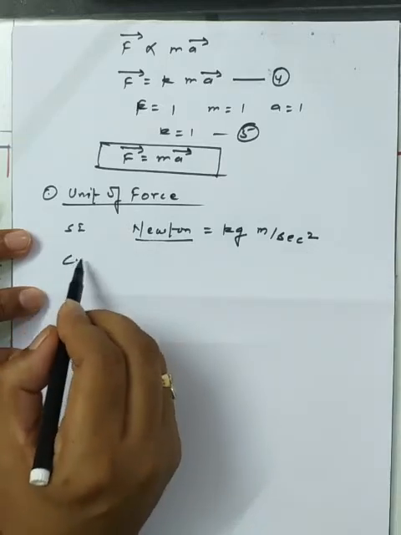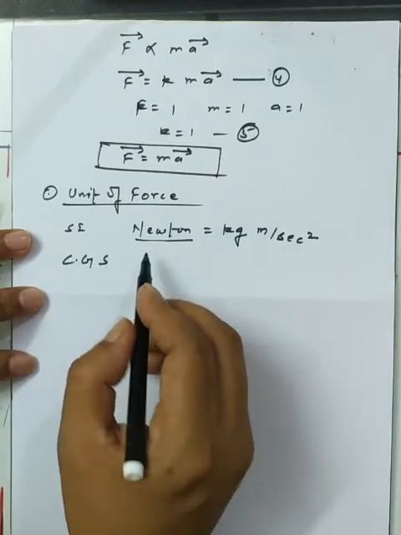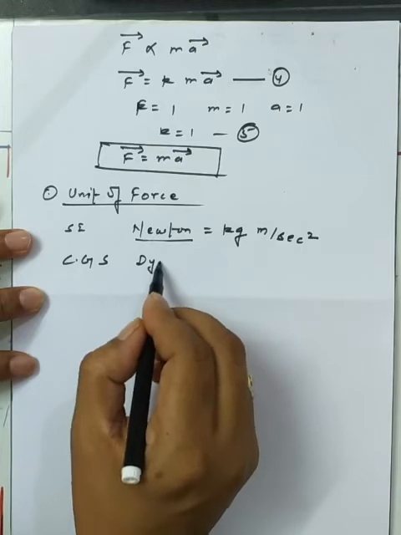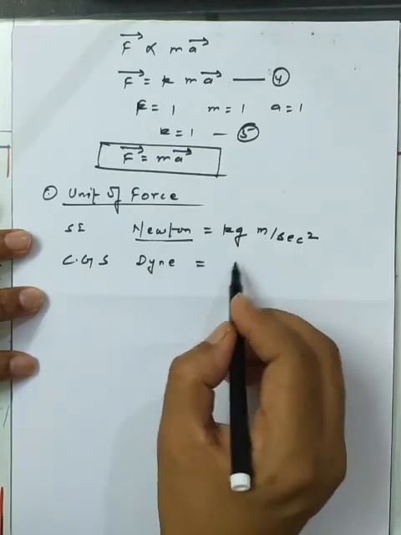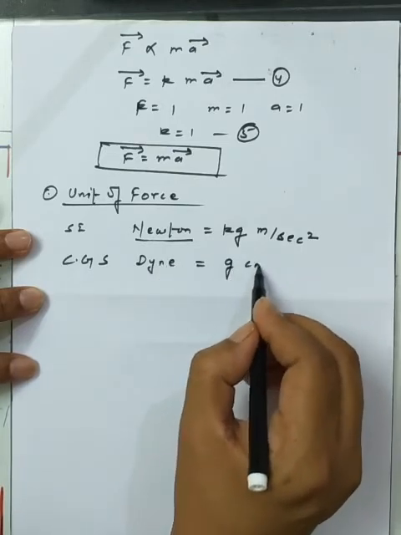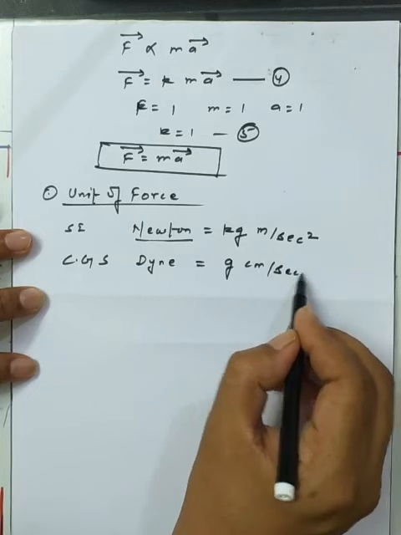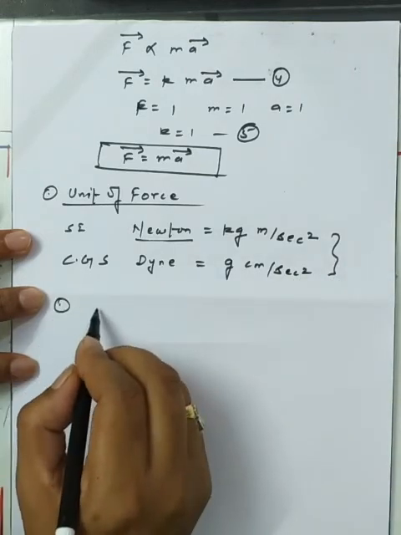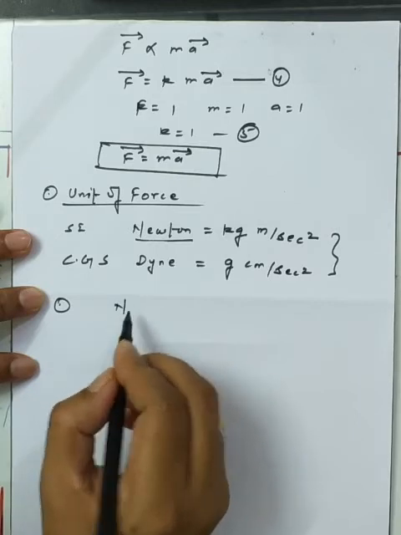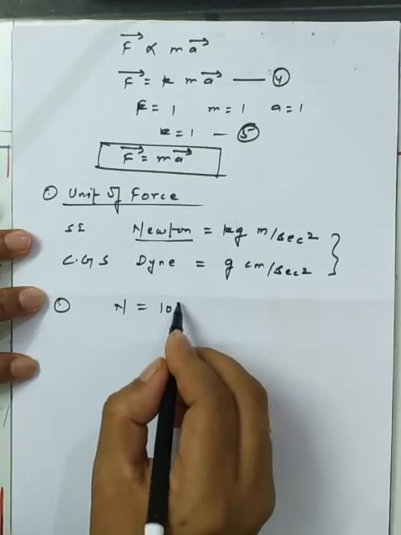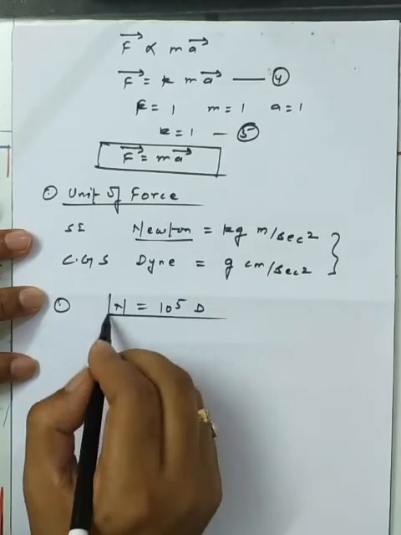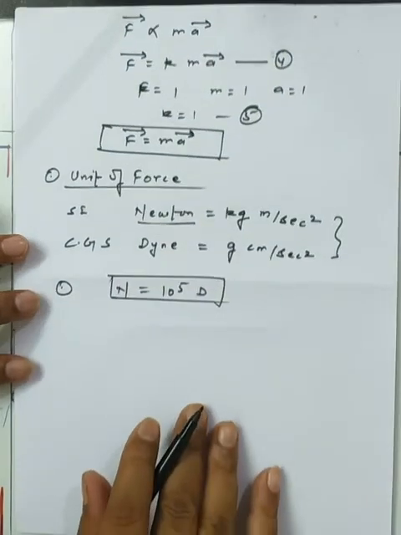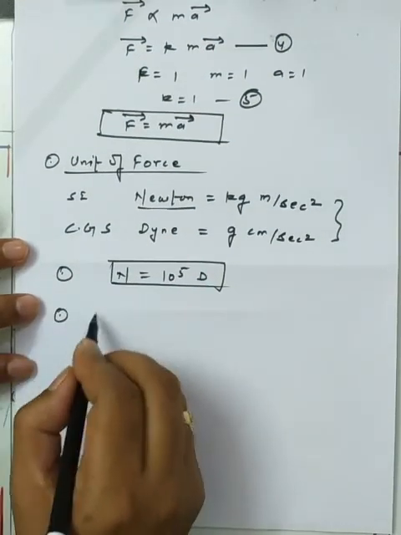Now in the CGS system, the unit of force is called the dyne. Dyne can be stated as gram centimeter per second square. So these are the two possible units we have, and there is a close relation between the Newton and dyne. Newton can be stated as 10 raised to power 5 dyne. This is the basic relation between the two units. Now next, dimension portion.